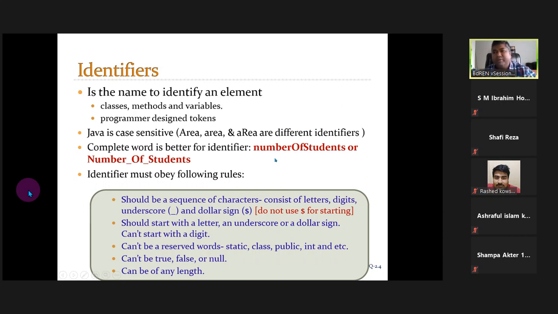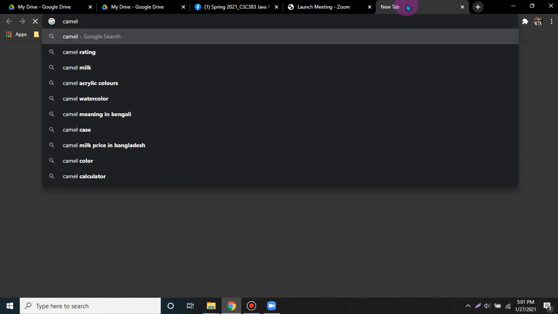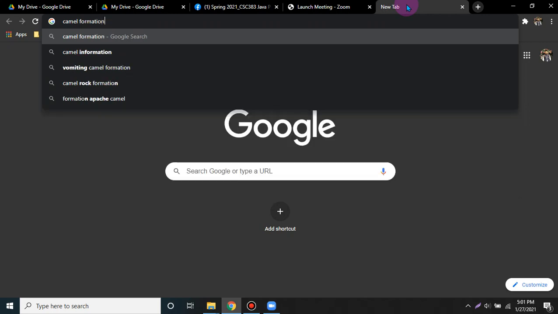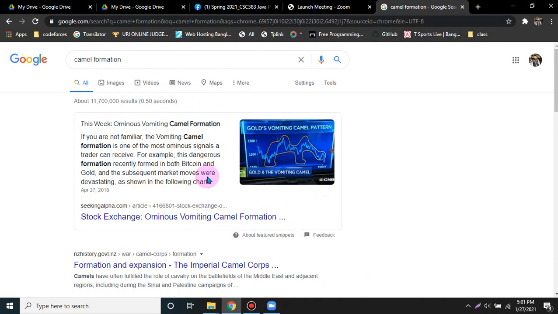If you need one or two words, use one or two words, no problem. Make it bigger, no problem, because your identifier can be of any length. So use 3 or 4 words together, but maintain this formulation: the first character of the second word, the third word, all will be capital. In that way you can write, or you can write number underscore of underscore students. I like to follow this one rather than this one, because I don't like underscore. So that way basically you can write the variable names.